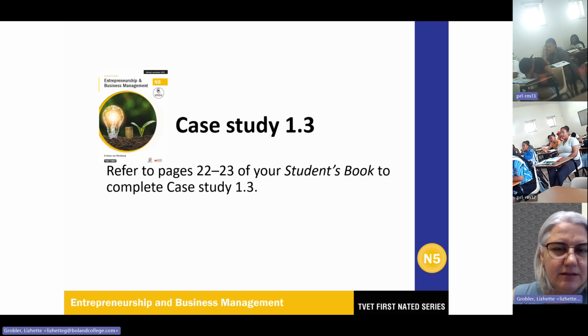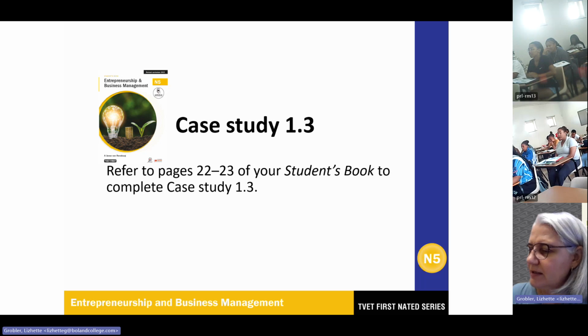Okay, that is the municipalities, no? Doesn't matter where you are, that is the municipalities. You are right. In our area, it is Drakenstein municipality. Okay, good. Thank you, room 13.